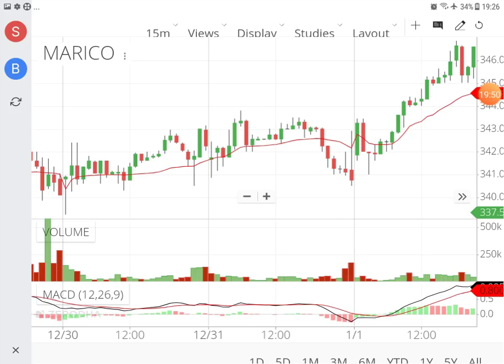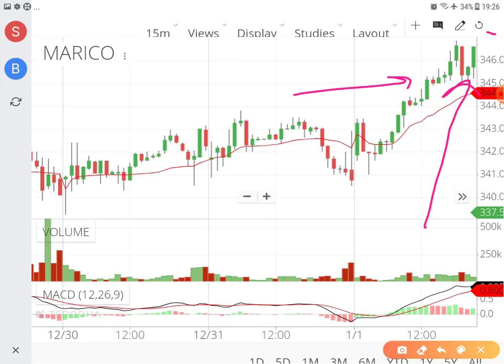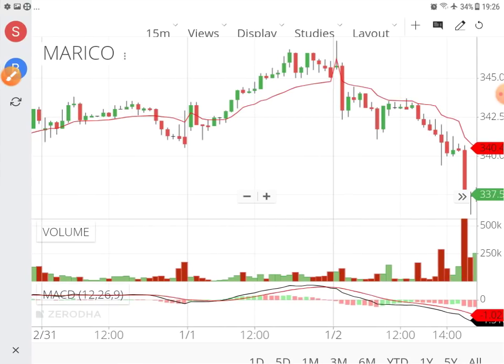And suppose in case I enter a stock maybe here, or maybe if I think that I need to enter it here, and I find that it's a big bullish candle which is being made, so should I enter? Will you enter? If yes, then friends, let me tell you that you are taking a very big risk, because see what is going to happen now. So right after this candle which I discussed, this is the place. If you enter here, this red candle is giving you a signal that you need to sell.